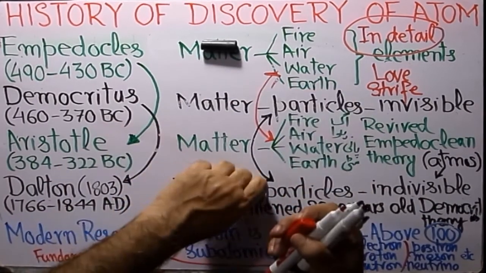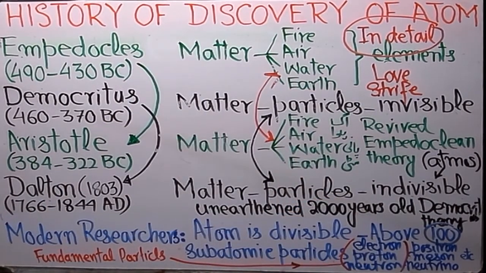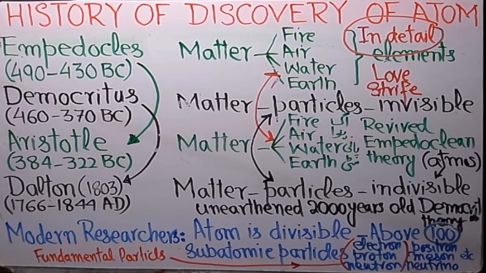Then comes our famous Aristotle, and he set aside Democritus' theory and again revived the Empedoclean theory that matter is composed of fire, air, water, and earth. What is the value of Aristotle's work? As such, the value of Aristotle's work is not positive in any sense, because at that time the atomists were the people who believed that matter is composed of atoms.